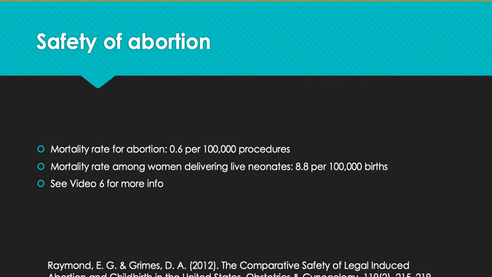It is also imperative to understand the safety of abortion procedures. Elective abortion is a safe procedure and is actually safer than carrying a child to term and giving birth. A 2012 study published in Obstetrics and Gynecology showed that the pregnancy-associated mortality rate among women who delivered live neonates was 8.8 deaths per 100,000 live births. The mortality rate related to induced abortion was 0.6 deaths per 100,000 abortions. I will talk more specifically about the safety of abortion procedures by trimester and procedure type in the next video.